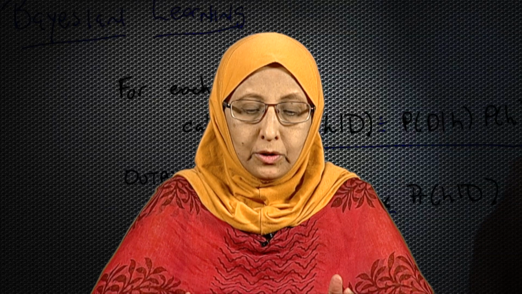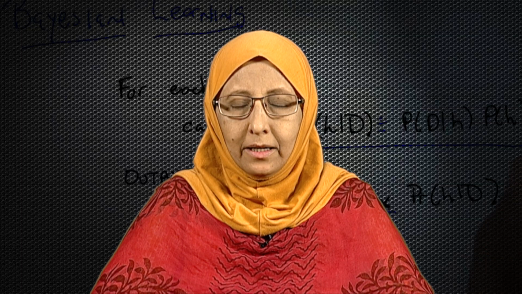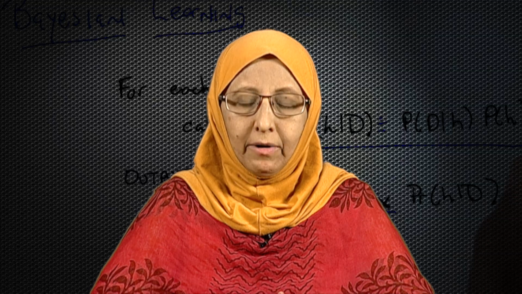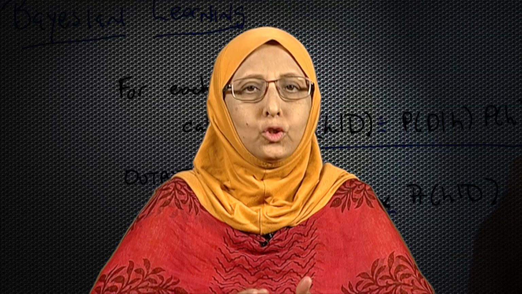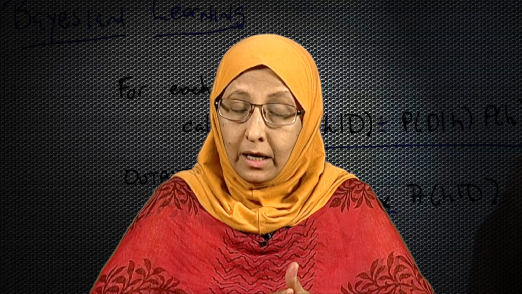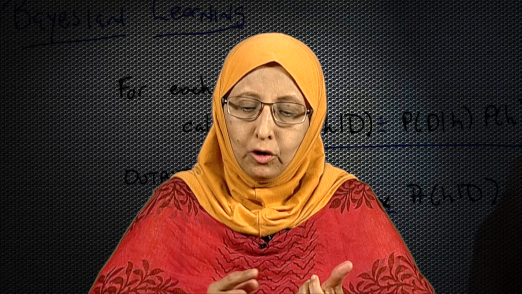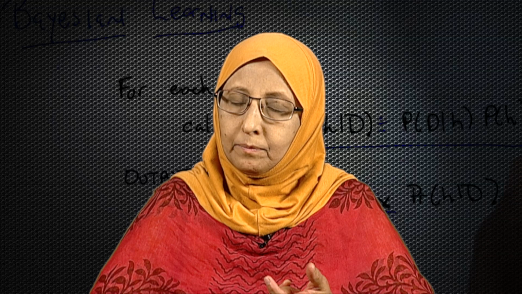So, I am going to expand that D and say that it is a conjunction of the value for attribute 1, value for attribute 2, followed by value of attribute 3, and so on up to value of attribute n in general, and in particular for my example it would be value of refund, value of marital status, and value of taxable income.